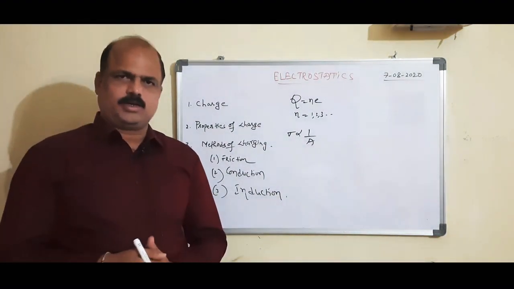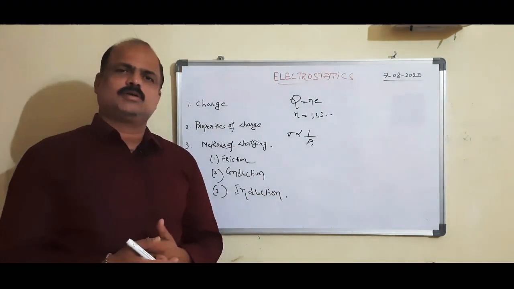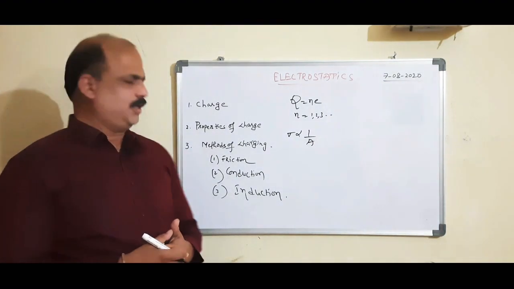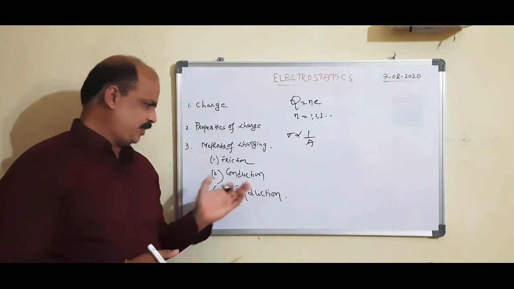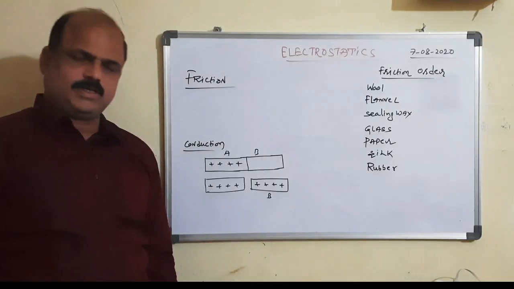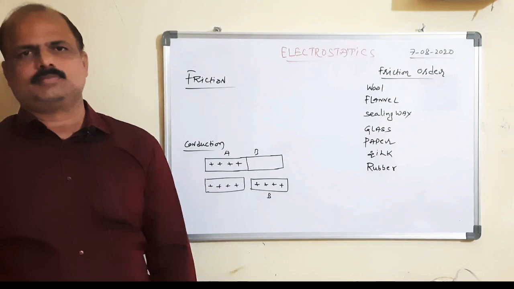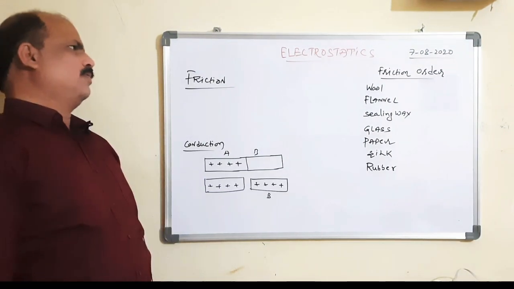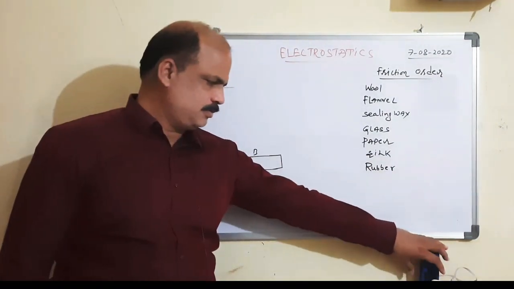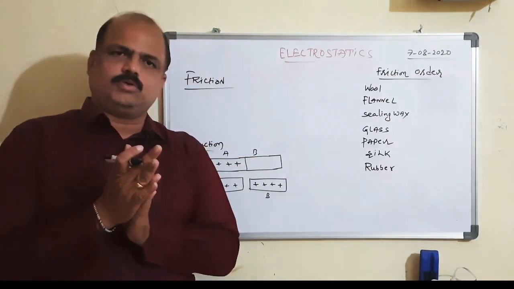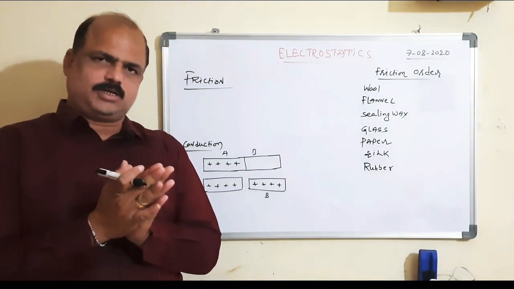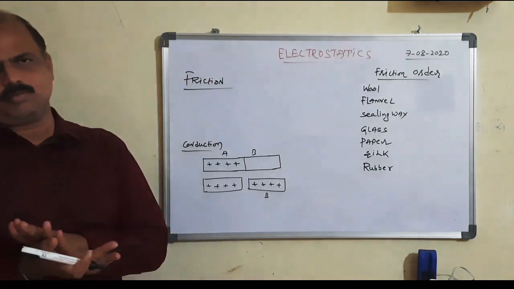Now we are going to discuss the methods of charging. There are three methods of charging: friction, conduction, induction. We will discuss friction. Whenever two bodies are rubbed together, due to the friction there is a transfer of electrons from one body to another body.